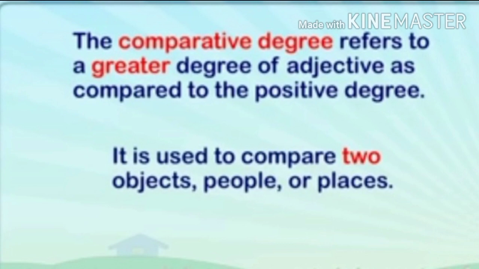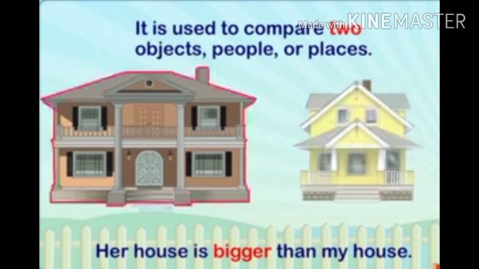Let's take an example. It is seen in this picture that there are two houses, and it's written, her house is bigger than my house. Here we are comparing two houses. One house is bigger than the other. So, the word bigger is the comparative degree of an adjective here.